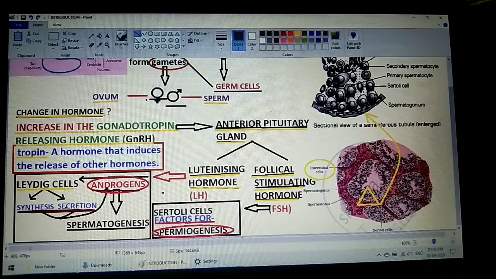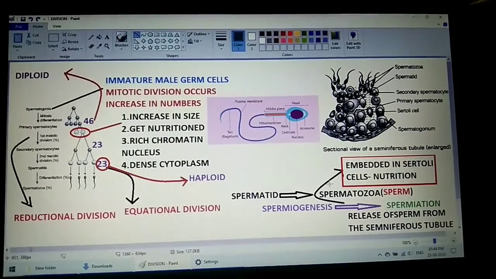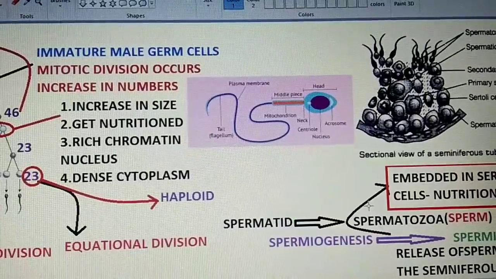Now what happens, students, when the follicle stimulating hormone acts upon the Sertoli cell? It is stimulated to create and maintain certain factors which are responsible for the process of spermiogenesis, students. There is a difference between spermatogenesis and spermiogenesis that we will be studying later on. Now students, we will be studying the complete process, exactly how the sperms are produced from the germ cell. So students, just have a look.